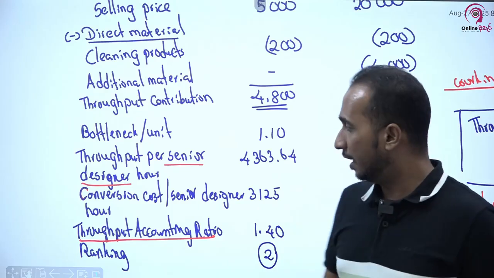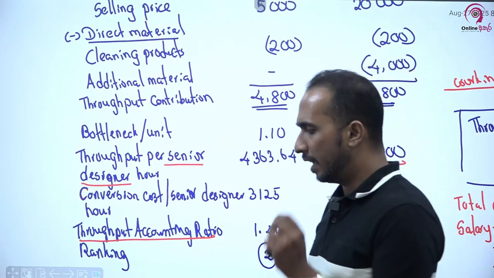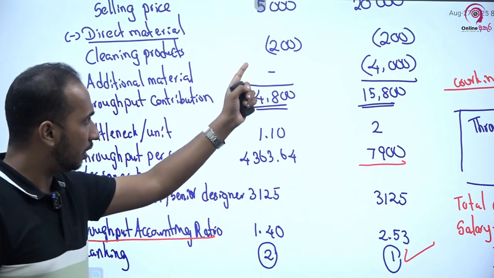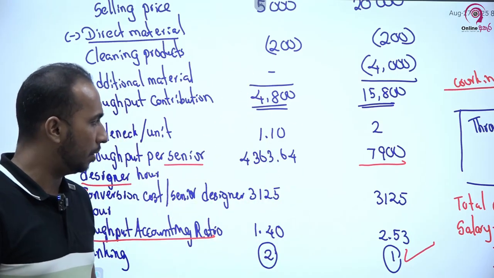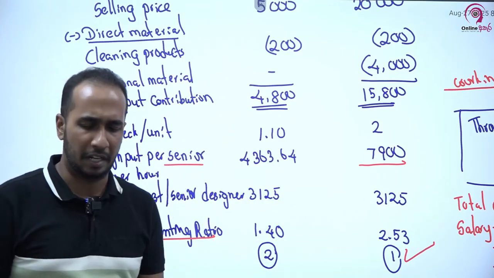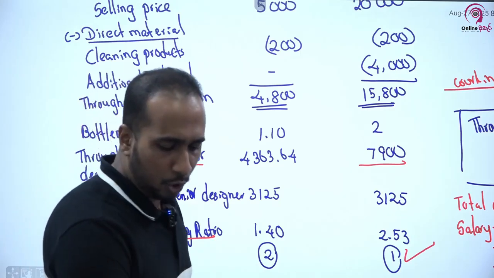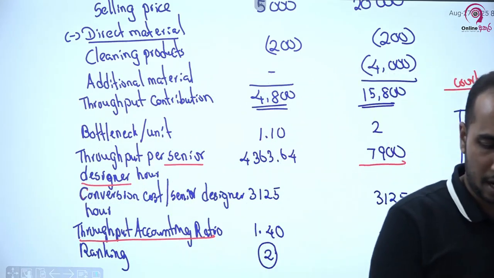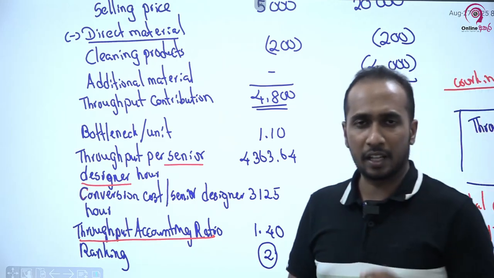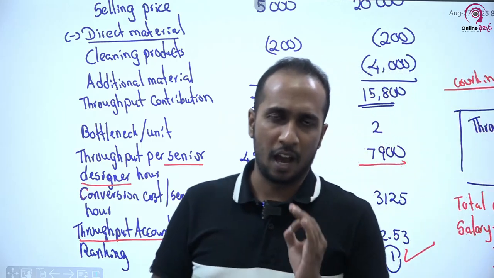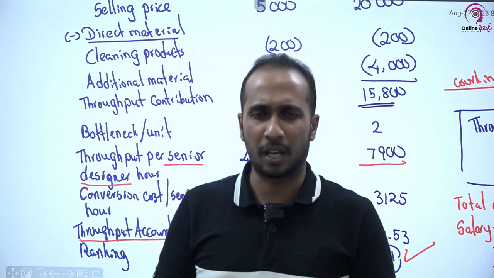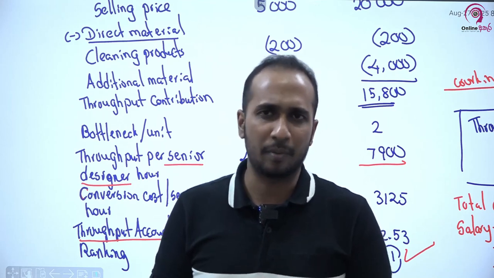But in this case both products are profitable, that's fine, but the thing is the hair treatment product is more profitable, right? So this is how you should understand throughput accounting. It is utmost important for you to get through, because sometimes this can be tested at your examination.